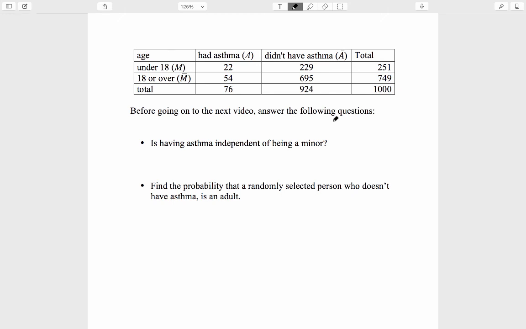Before going on to the next video, answer the following questions. Is having asthma independent of being a minor? And find the probability that a randomly selected person who doesn't have asthma is an adult.